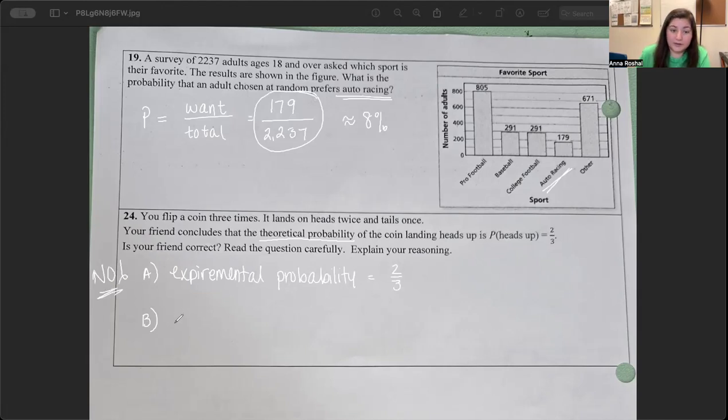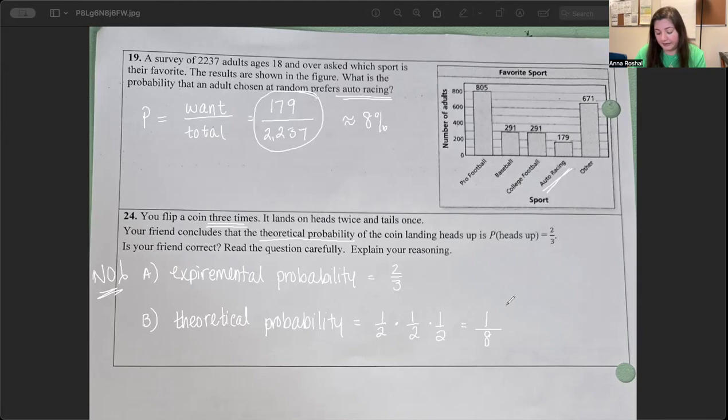The other thing that you can say is if they want theoretical probability. You can say that if you're flipping a coin three times, you have two options. You have heads and you have tails. So you're going to go 1/2 times 1/2 times 1/2. So two options every single time. Your theoretical probability should not be 2/3. That should just be 1/8.